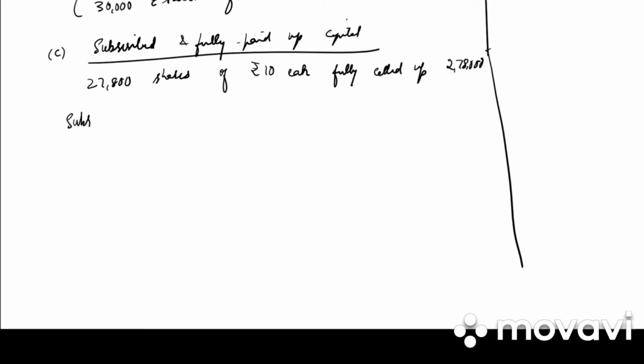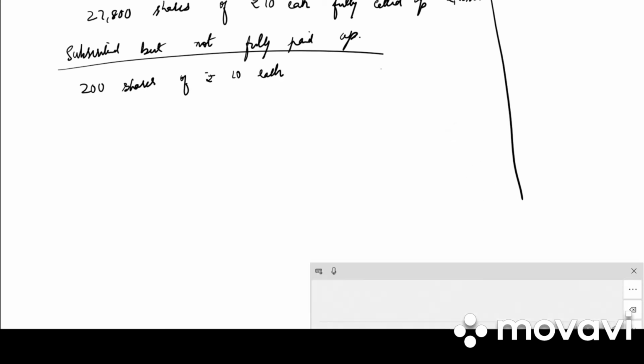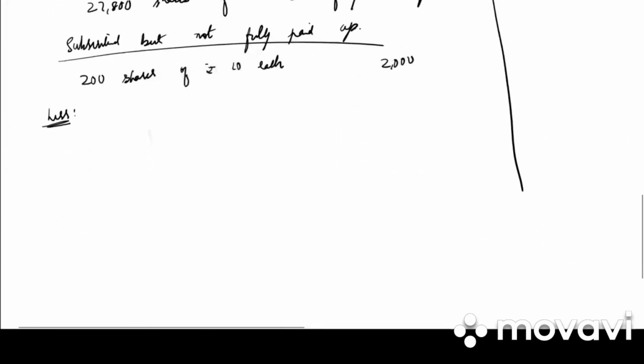Next we have subscribed but not fully paid up. 200 shares of rupees 10 each, 2,000, less 200 shares of rupees 2 per share is not received.